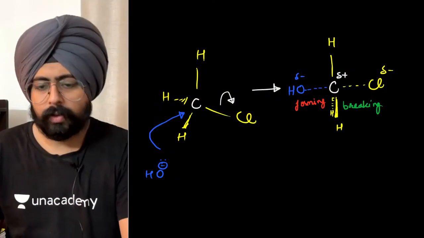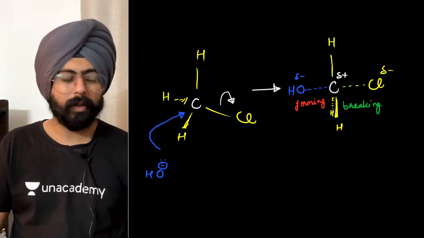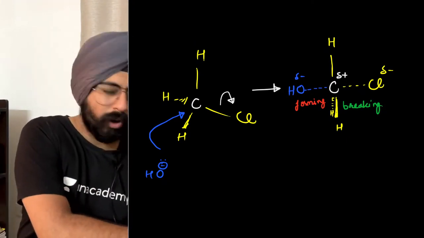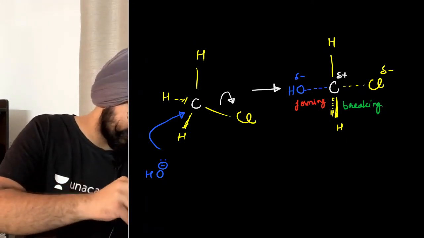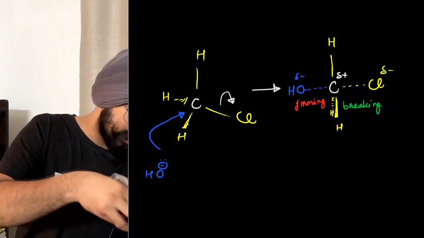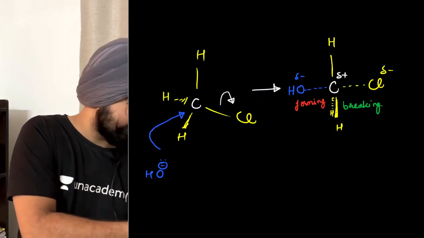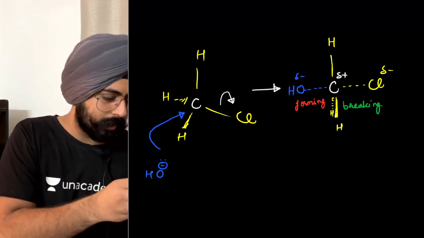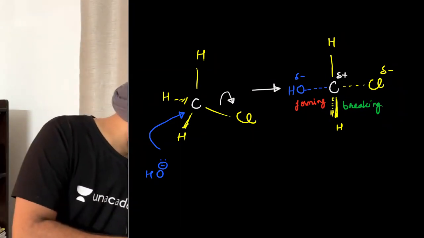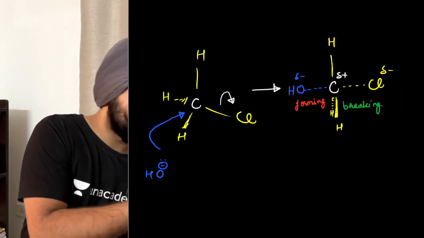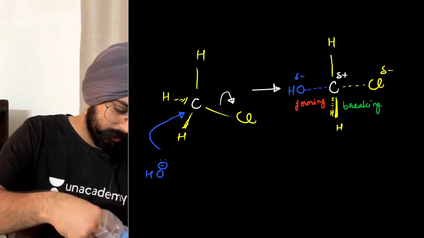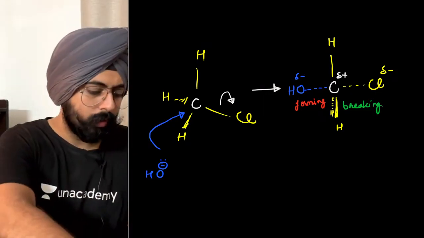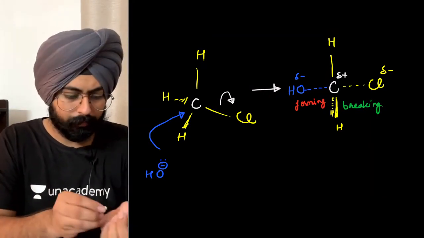Sometimes difficult to write on the Mac, but yeah, I'll try to show it using a particular model as well. Let me search for a model that has the necessary shape for it. Okay. So the hydrogens are in just one plane. I'll try to show you the shape of this particular transition state as well. Just give me one moment. Let me see where is that type of a species. अरे यार एक तो सारे कलर एक जैसे दिखते हैं मेरे को. Yeah, this makes sense. Fine. So the hydrogens are all in one plane.